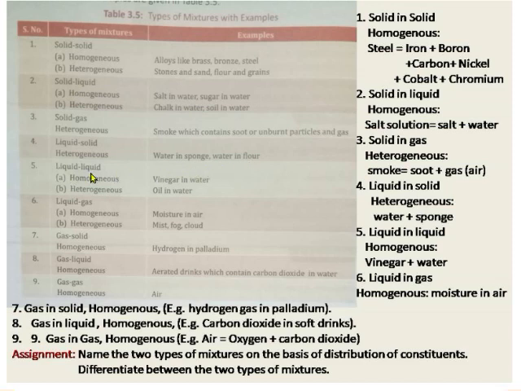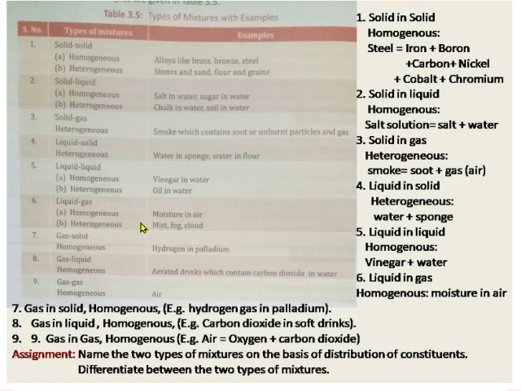Then liquid in liquid. Homogeneous mixture, vinegar is liquid, water is liquid. So liquid in liquid. They mix together properly, evenly. Heterogeneous mixture, oil in water, because oil does not dissolve in water. Then other is liquid in gas.